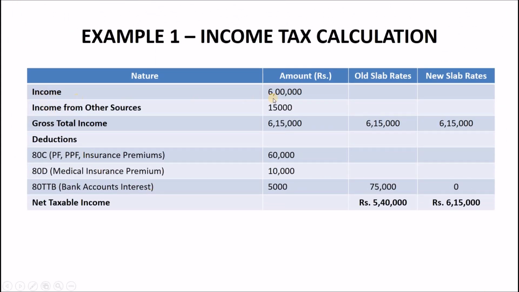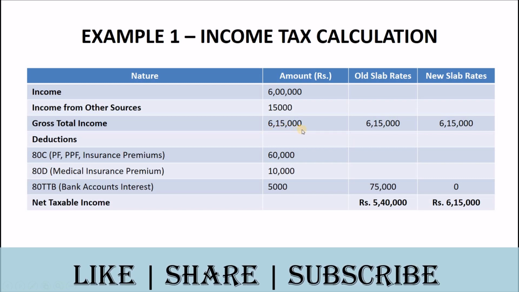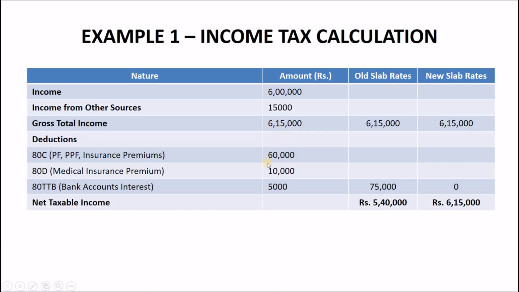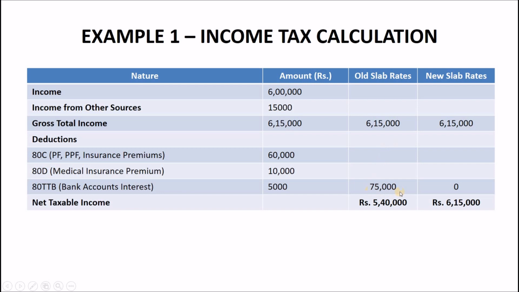Let's say your income is Rs 6 lakhs. Your income from other sources is Rs 15,000. This makes your gross total income Rs 6 lakhs 15,000. Let's say your investments include Rs 60,000 under Section 80C, Rs 10,000 under Section 80D, and Rs 5,000 under Section 80TTB. This makes your total investments Rs 75,000. So your net taxable income becomes Rs 6 lakhs 15,000 minus Rs 75,000, which is equal to Rs 5 lakh 40,000. These deductions are applicable only if you are using old tax slab rates.